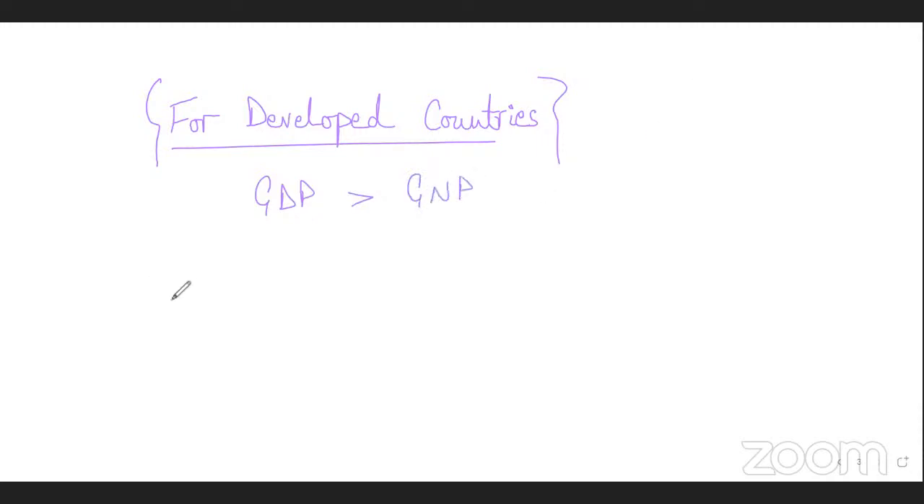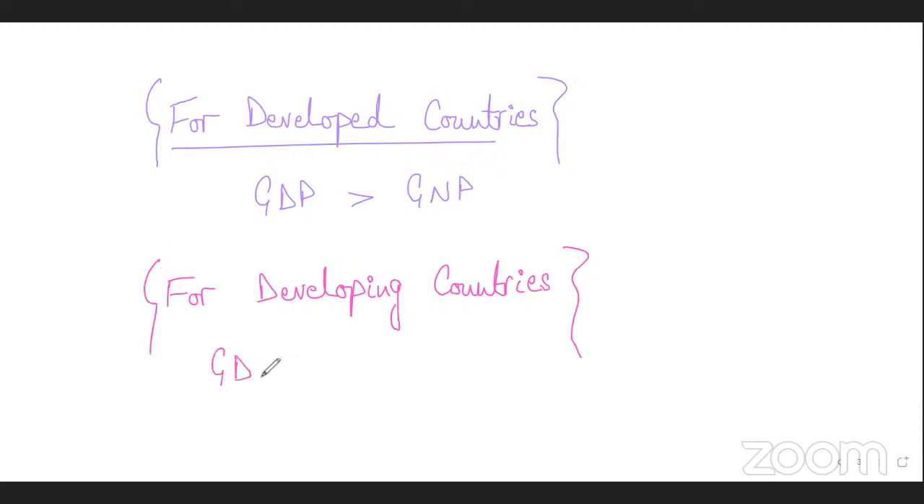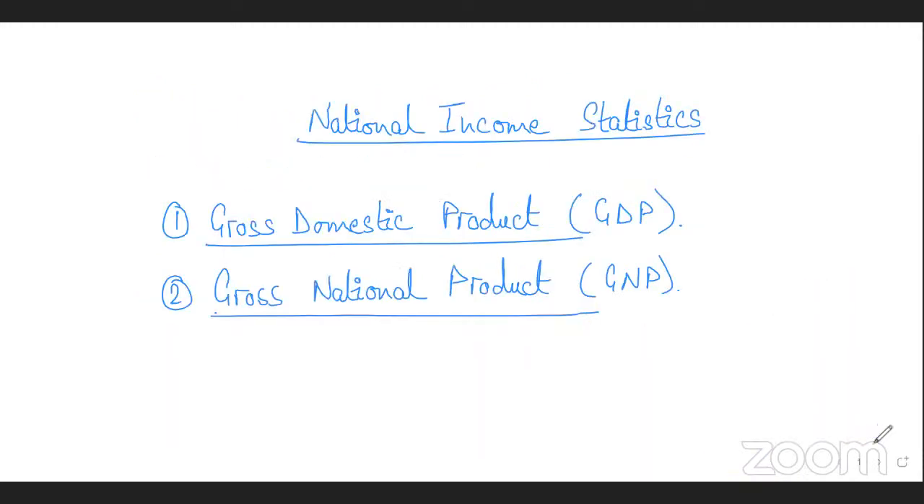On the other hand, for developing countries, it's quite the opposite, because a lot of people go out of developing countries to work in developed countries, and therefore their nationals are earning more abroad compared to what foreigners are earning in their country. For developing countries, more income is being earned by their nationals working abroad compared to what foreigners are earning in their country. So in this case, the GDP of developing countries would be less than the GNP, gross national product. Make sense?